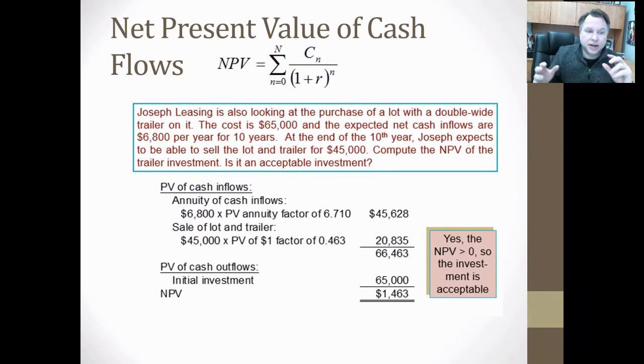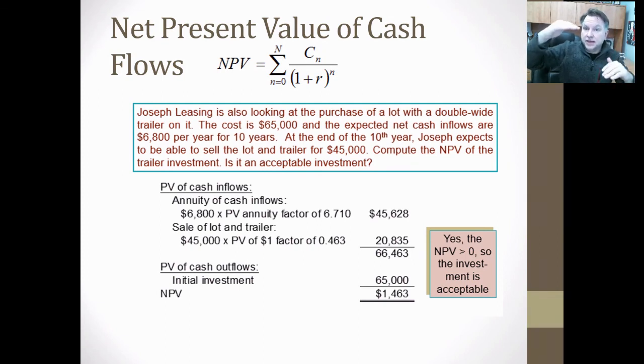So that annuity cash flow was 45,000. That sale of the lot in 10 years for the 45,000 is now worth 20,000. So I add those two up together. The rent on the top and the sale of the trailer on the bottom gives me 66,000. And that's at an 8% rate.